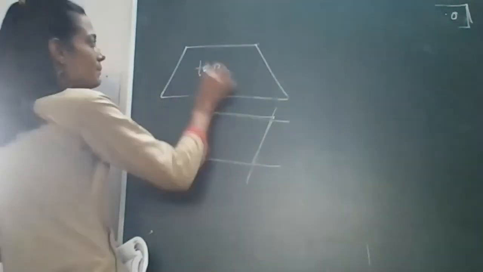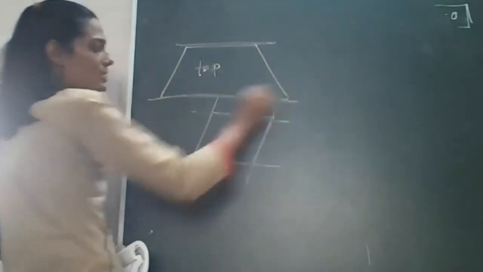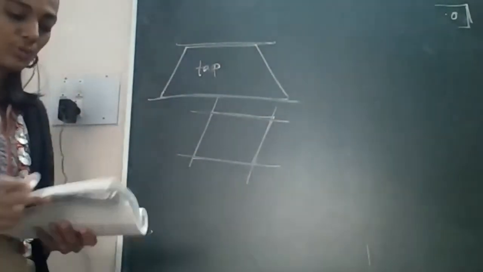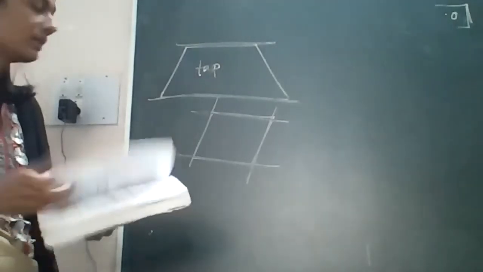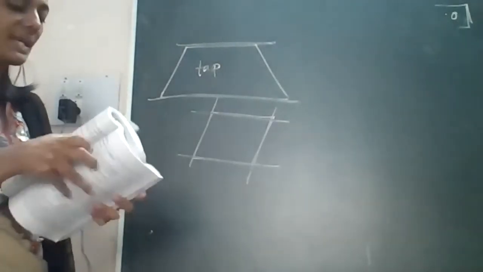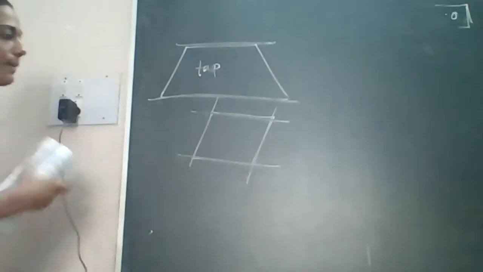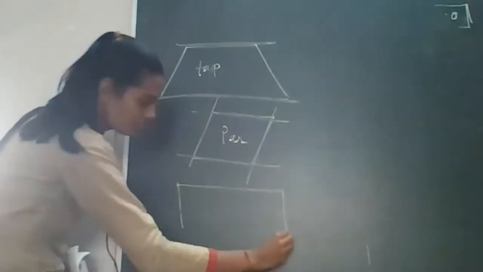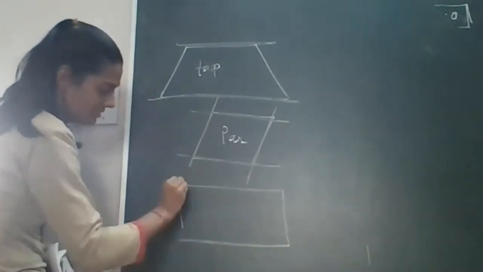In case of this trapezium, only one pair of sides is parallel to each other, the other sides are not parallel. So that is called a trapezium, and then comes the parallelogram. This is called the parallelogram. Now we are discussing this.